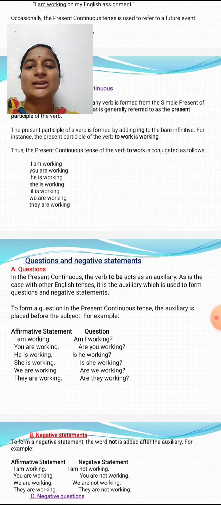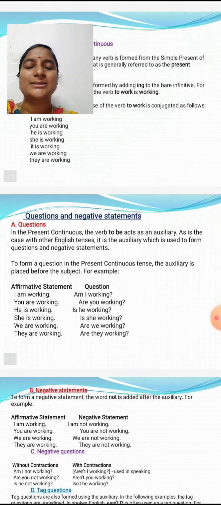They is plural, so we have to write the be form are. He, she, it is the third person singular, so that's why we have to write the be form is.